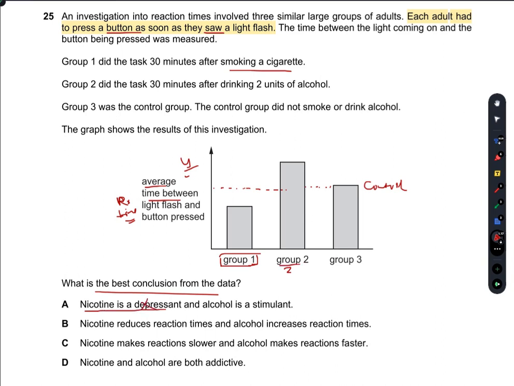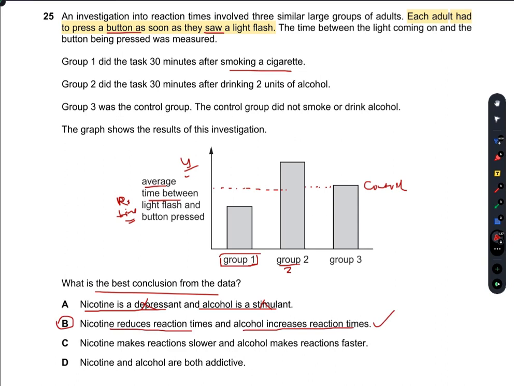Whereas in group 2 the reaction time increases, which means group 2 was given something that is a depressant that depresses their functioning of the brain. Group 2 was given alcohol, so alcohol is a depressant in this case. Nicotine reduces reaction time and alcohol increases reaction time. Yes, that's what we can infer from this graph.